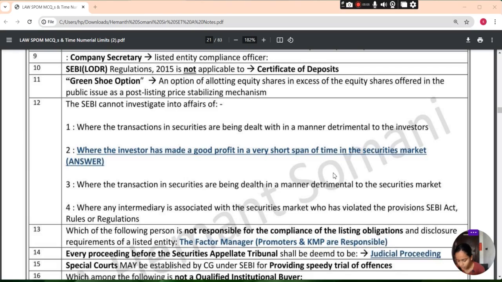Which of the following is not responsible for the compliance of listing obligation and disclosure requirement of listed entity? That is the fact manager; promoter and KMP are responsible हैं.